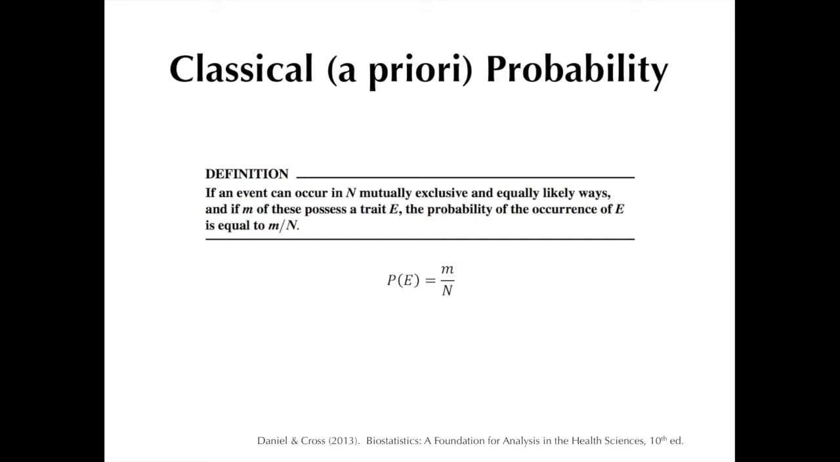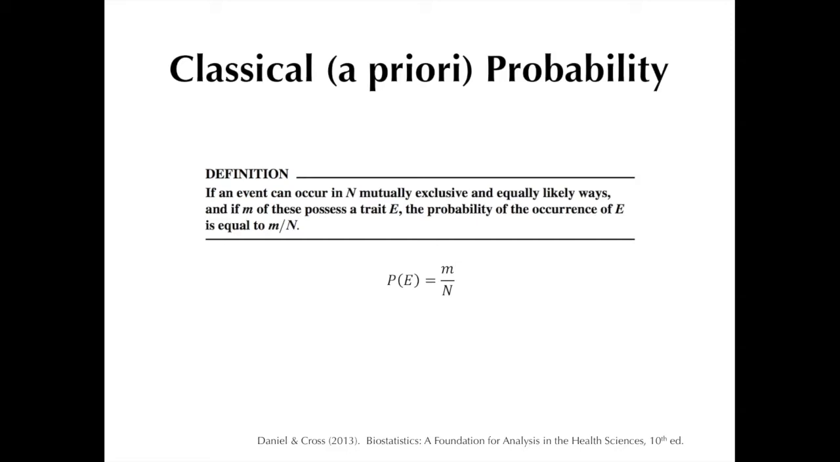Daniel and Cross in their textbook give the example of a deck of playing cards. Capital N here will be 52, which represents the total number of cards in a deck. Let us say that the trait, capital E, that we are interested in is the Jack. So, if a card is picked randomly from a well-shuffled deck, the probability of picking a Jack is 4 over 52, or 7.7%.